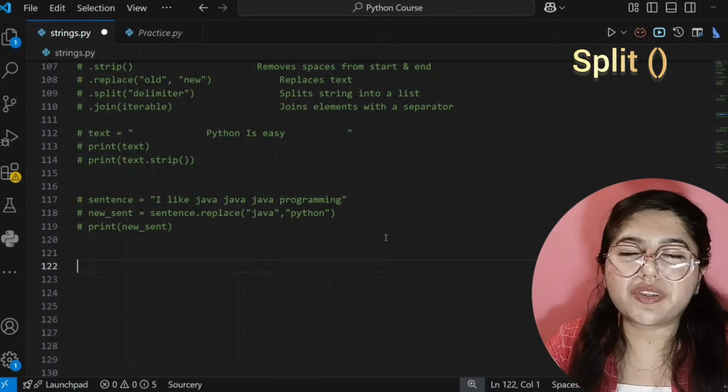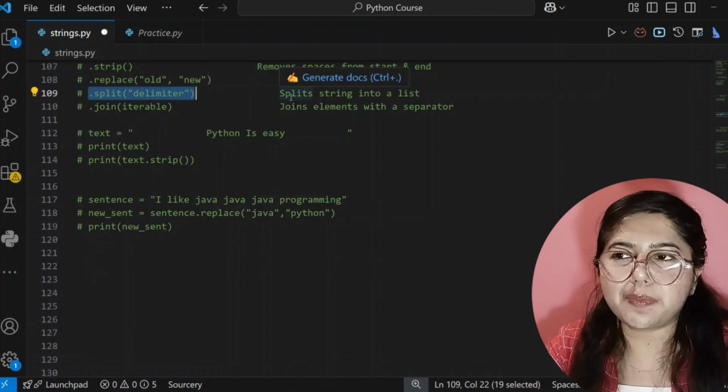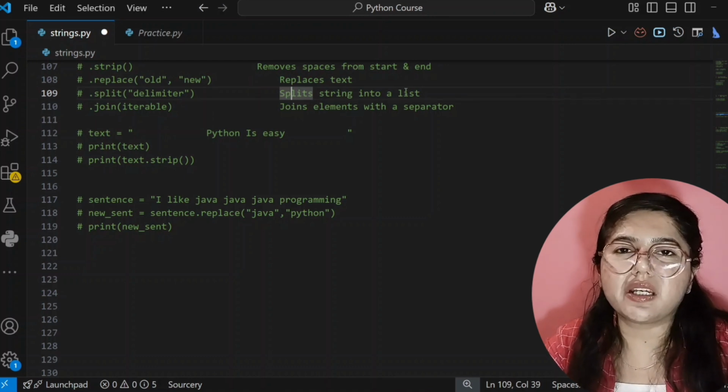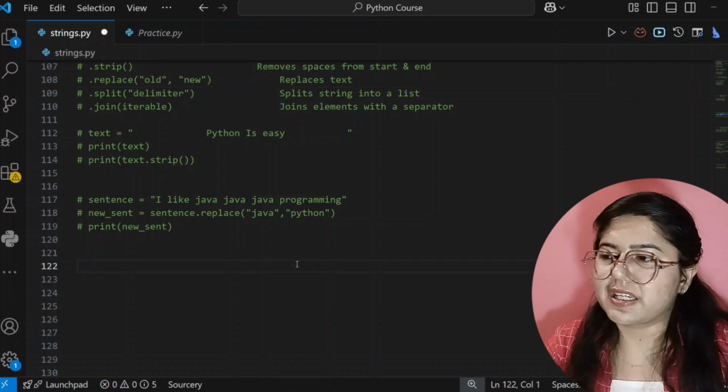Now our next type of method in a string is split. So what does split mean? It means that the split method will convert your string into a list, and it will split each and every word from your string. So let's see its example.